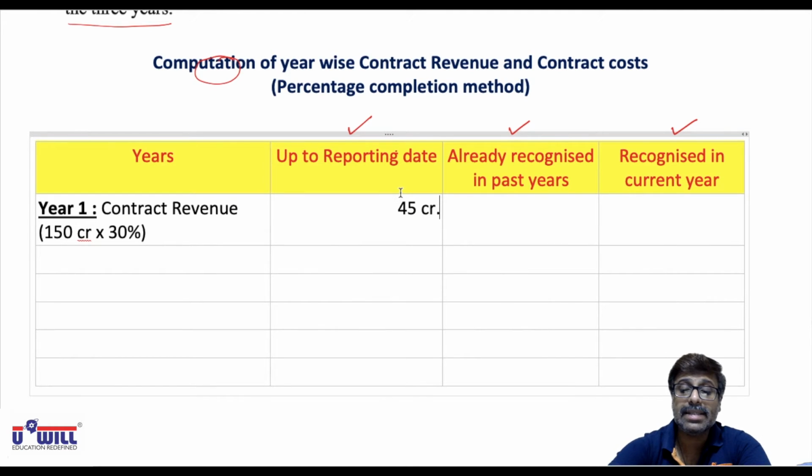Now what is recognized in past years? Nil. This is the first year, so up till past year nothing is done. So 45 crores minus nil, the entire 45 crores will be recognized in the current year.